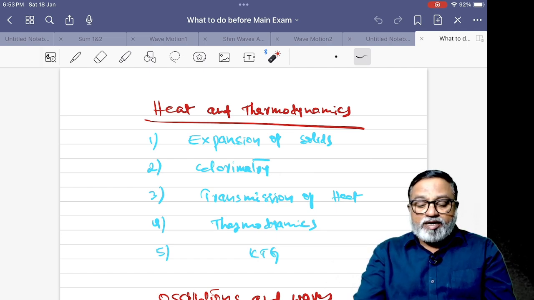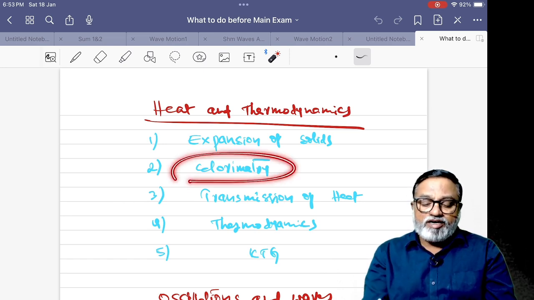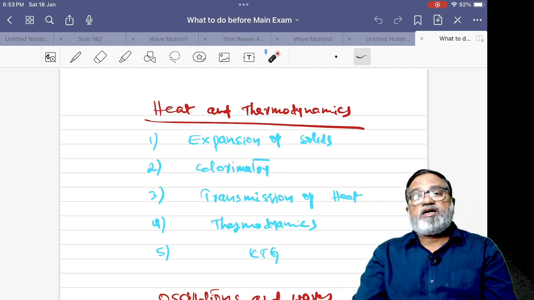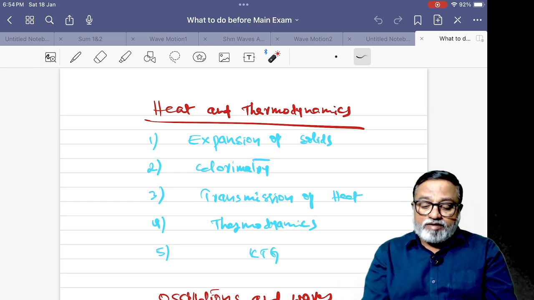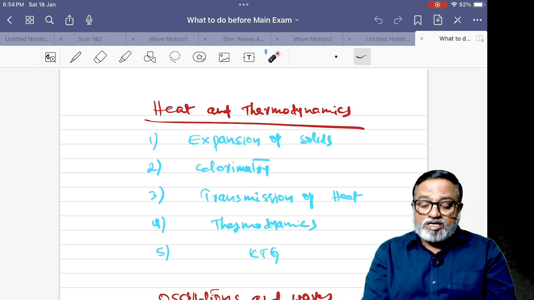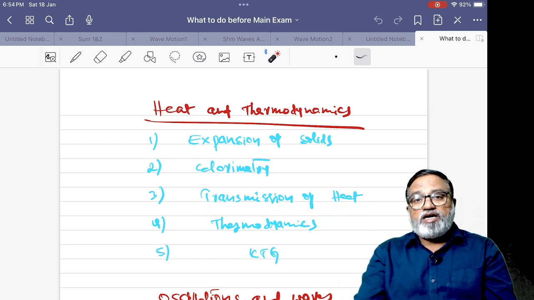Next, calorimetry, it is also very, very important, but somewhat students feel difficulty with this calorimetry. Next, transmission of heat, it is very, very important. Heat can be transferred in three different ways: conduction, convection, and radiation. So conduction is very, very important.